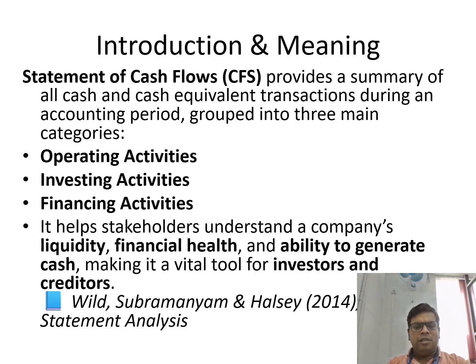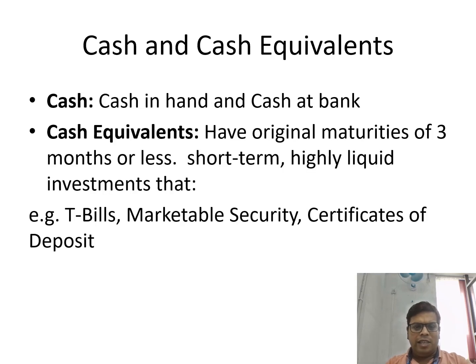So there are some keywords. We must know the meaning of keywords like cash or cash equivalent item. Cash we basically know, and cash at bank is also part of cash. Cash equivalent means an item which has a maturity of less than 3 months. So that can be considered cash equivalent items like T-bills, marketable securities, certificates of deposit. These are some examples of cash equivalent items. So the cash flow statement considers two things: inflow and outflow of cash or cash equivalent items.